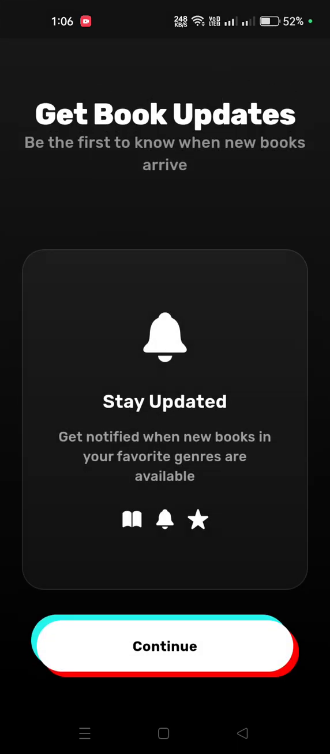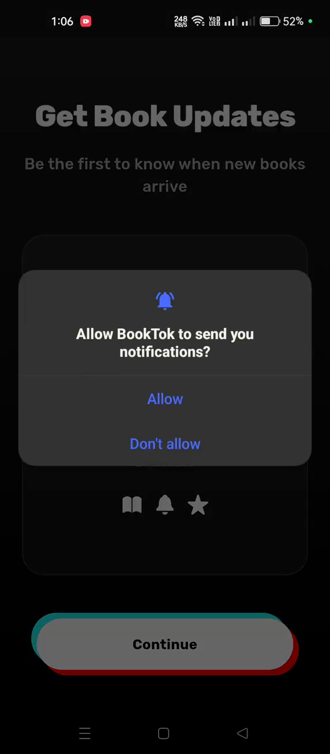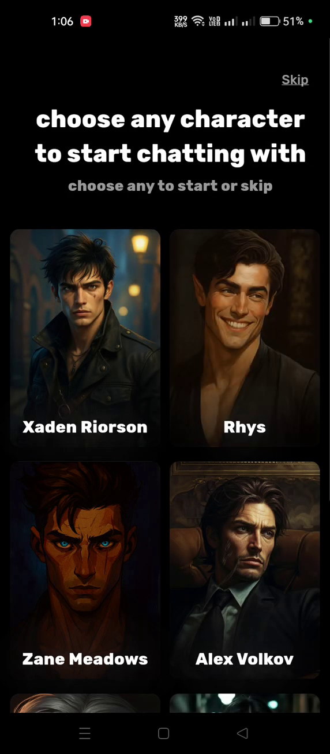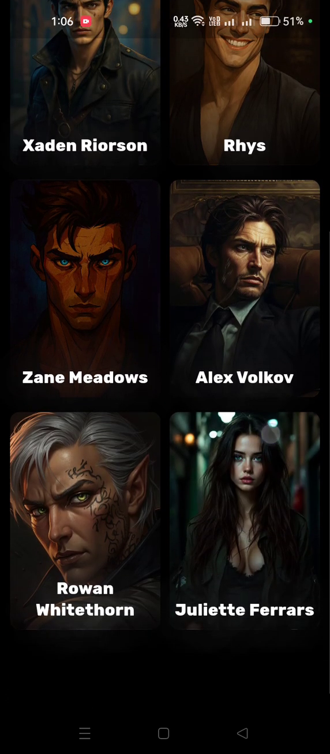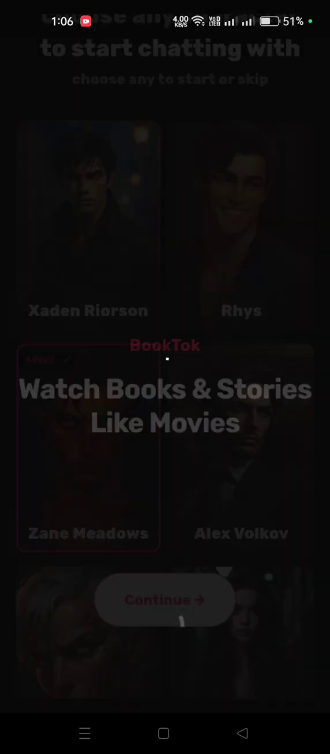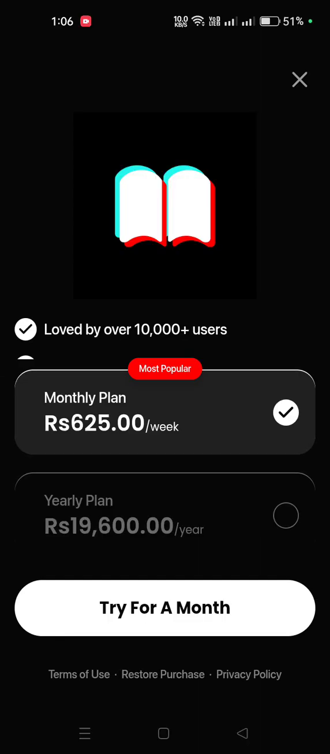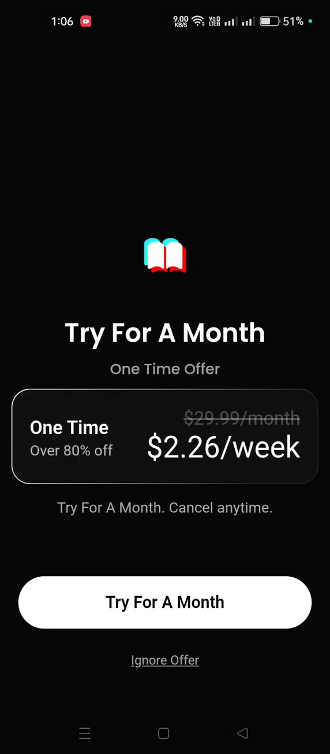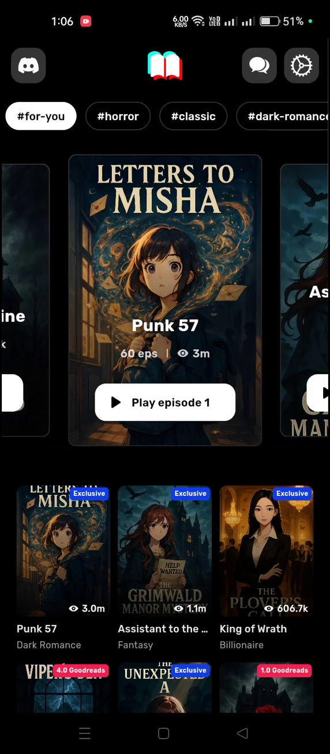I'll click continue, and here you can allow the notification. Right now I'm not allowing the notification, so I'll skip this. Regarding the chatbot, if you want to create a chatbot you can also do it. Let me show you. Let's suppose we want to go for Zen Meadows, so I'll select this, and it will create a chatbot as well for us. And there are some package plans you can purchase. As you can see, they are offering a monthly plan as well as a yearly plan. Right now I'm going to skip it because I'm just about to show you how it works, so I'll ignore the offer. So this is the main interface.